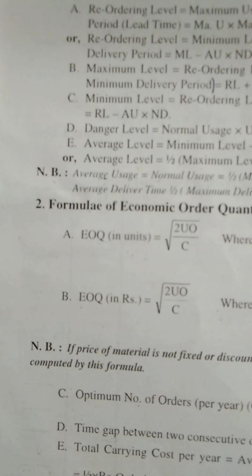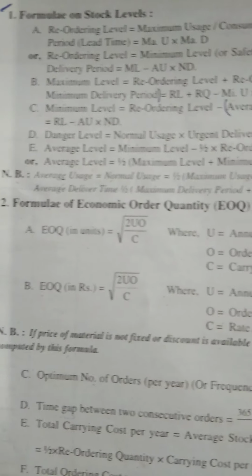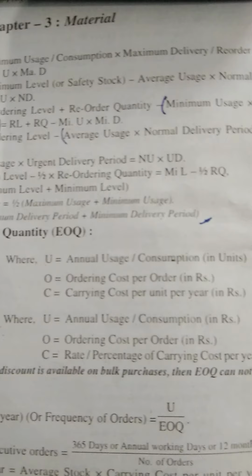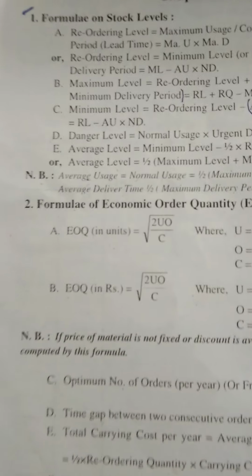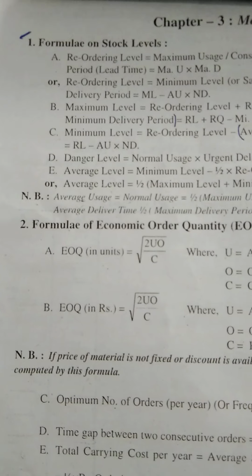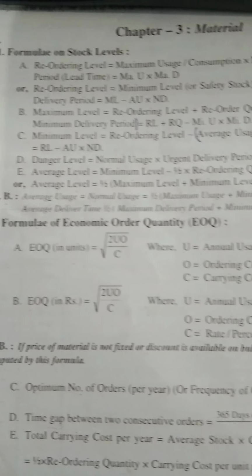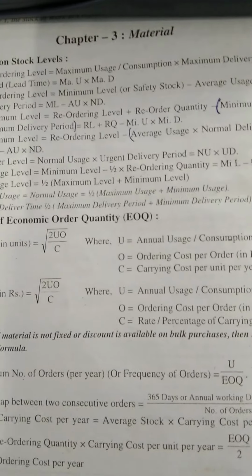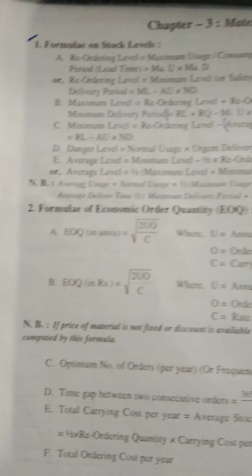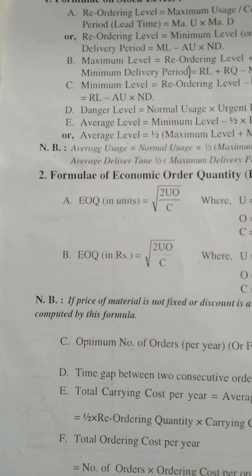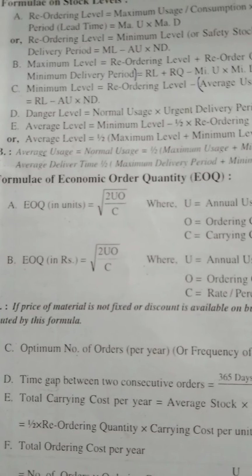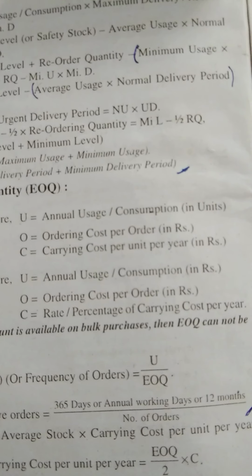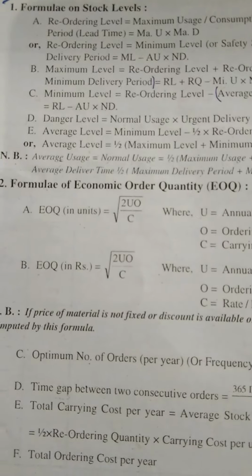Now again, reorder level. There is another formula of reorder level: minimum level or safety stock, minus average usage into average delivery period. This is another formula of reorder level. What is safety stock? Safety stock acts as a cushion or buffer to run the business. Then maximum level, what is the formula? Reorder level plus reorder quantity minus, within bracket, minimum usage into minimum delivery period.